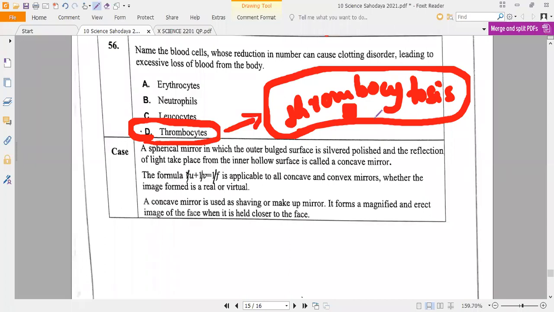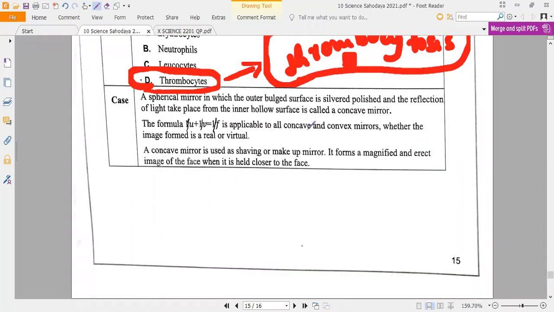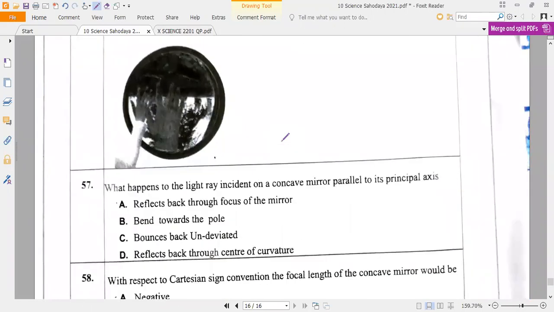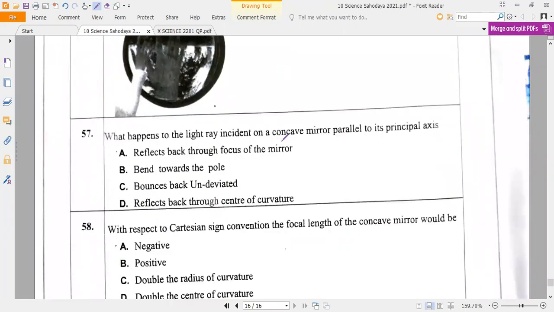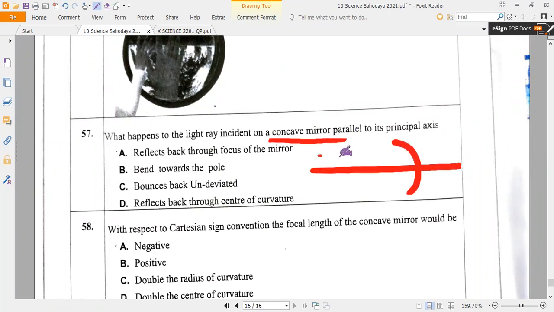This is a very simple paragraph, you people may understand. Now, what happens to a light ray incident on a concave mirror parallel to its principal axis? It goes through the focus. It reflects back through the focus of the mirror. Correct or not?